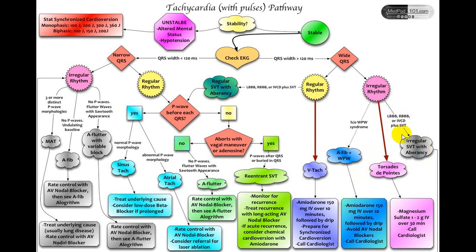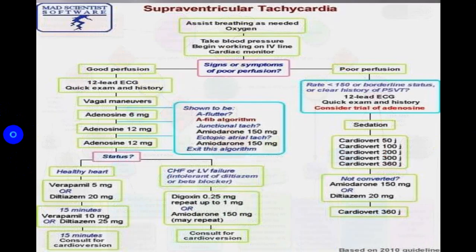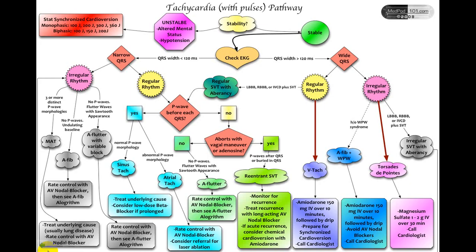Sometimes you can come across torsades de pointes, which is a variety of ventricular tachyarrhythmia that can produce an irregular rhythm with a wide QRS complex. Torsades de pointes is always a polymorphic ventricular tachyarrhythmia. So try to look in that particular group.